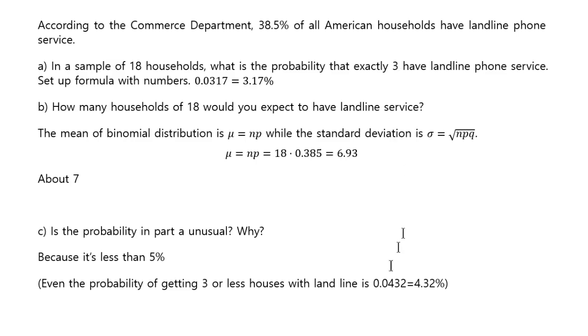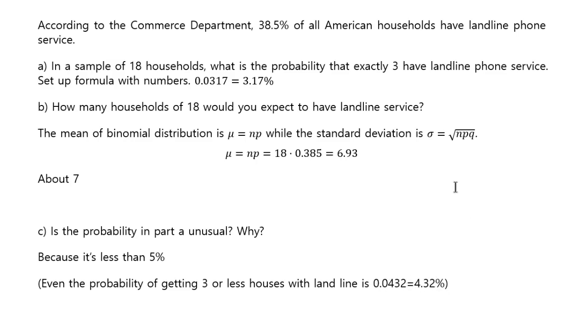In that case, if you added up the probabilities for 0, 1, 2, and 3, actually you can use the cumulative distribution function to add everything. That's what binomCDF is for. So if you do that, you get 4.32%. That's still less than 5%.